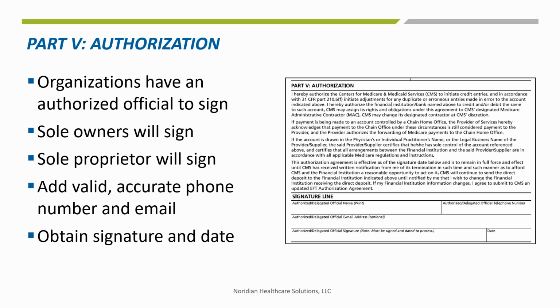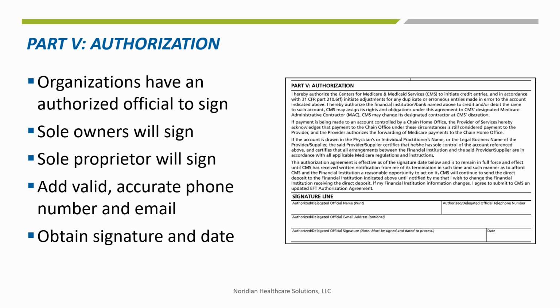An authorized official for your organization must sign in Part 5. Print the individual's name, add a telephone number where this person may be reached, add the title and a good email address. The authorized official must sign and date the form. As the sole owner of the organization, the role of authorized official goes to the owner. For the sole proprietor, the authorized signature should be signed by the individual having ownership. The form is now complete and ready to be submitted to the Medicare contractor.